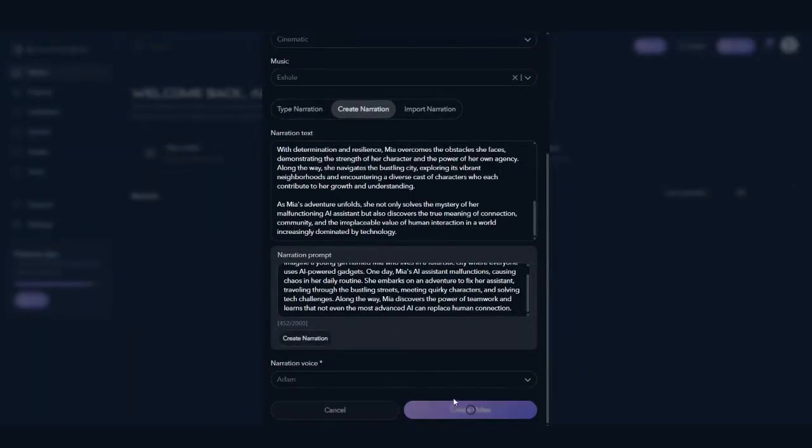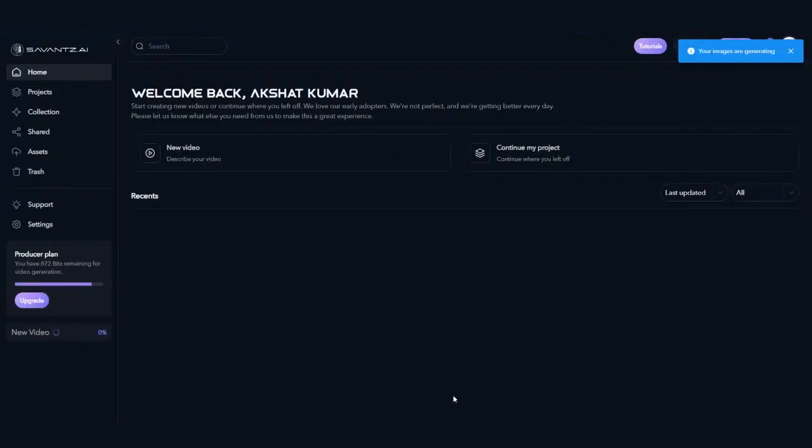The platform will begin generating your video images. You'll see a pop-up message indicating the images of your video are being generated. This might take a few moments as each scene image is produced. You will also get an email after the completion. Once the initial images are created, a message will appear that your video is ready. You will also receive an email with a link.